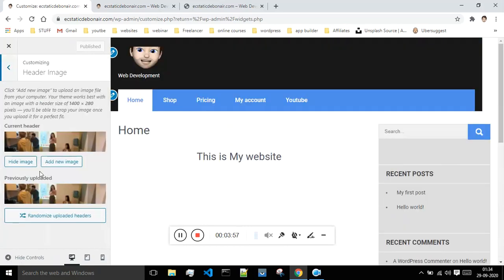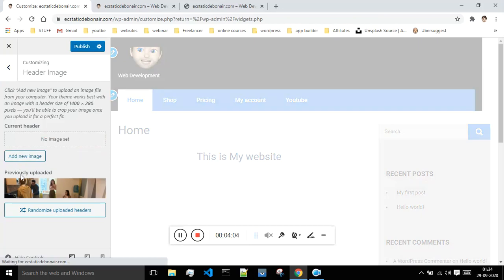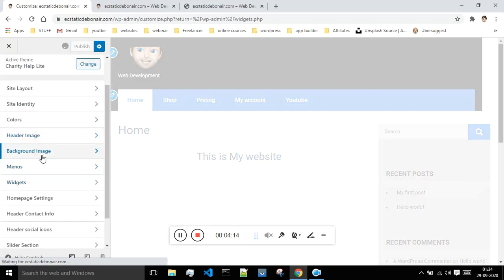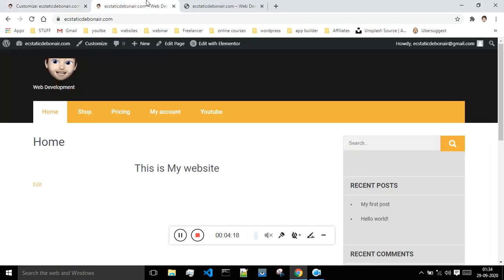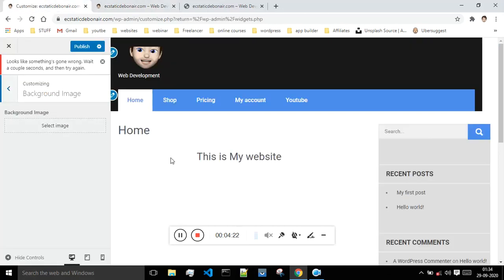So this is the header image. I actually don't know what this header image does, but this was the image selected by me, but it would be better if you keep this blank. Okay, so just keep it blank only. And next we have the background image. Background image is basically, if you want to have a background image for your entire website, then you can do that from this place.